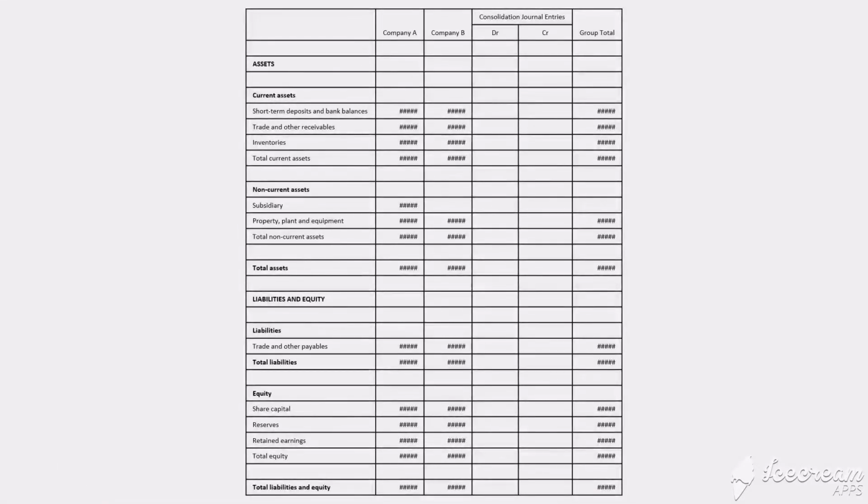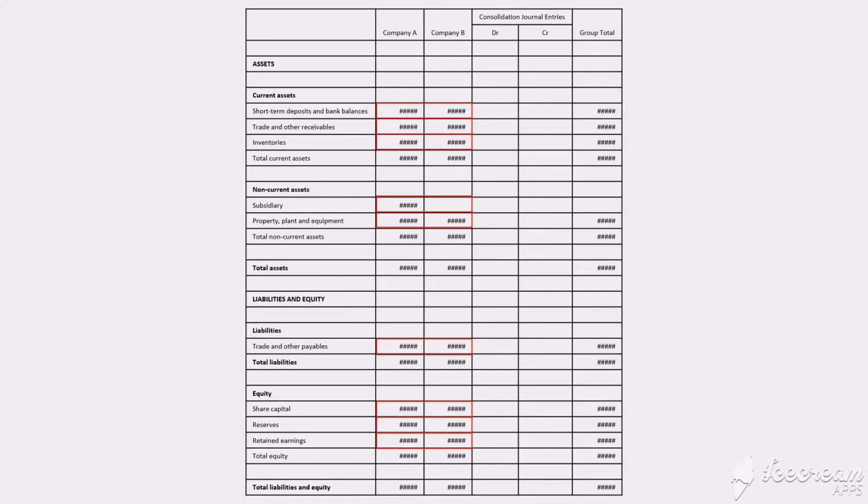Let me introduce you to the consolidation worksheet. It looks something like this and it mainly helps with the consolidation process. As you can see, we have one column for the holding company figures and one column for the subsidiary figures. I am assuming here there is only one subsidiary company. There would be more columns if the holding company owns more subsidiary companies. Towards the extreme right, you will see a group total column. By default, the group total column is derived by adding the figures in each individual company.